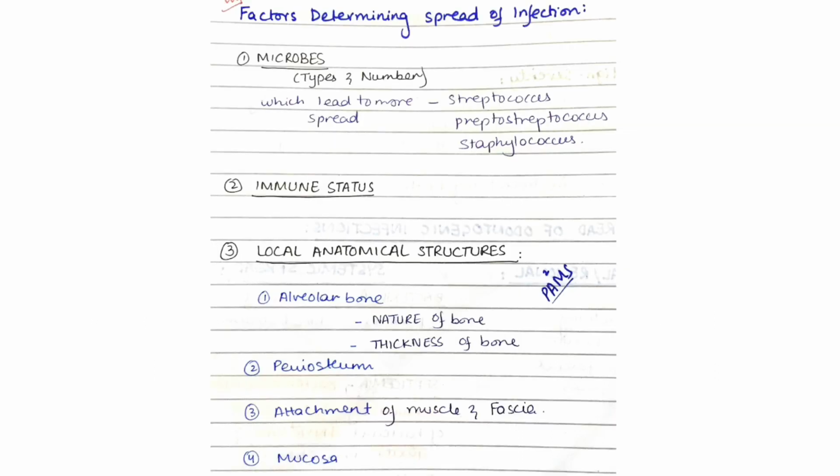That's why. What are the factors that determine the spread of infection? First of all, microbes, types and number of microbes. The microbes that lead to more spread of infection are Streptococcus and Staphylococcus. Then immune status of the patient and local anatomic structures like alveolar bone, thickness and nature of bone, periosteum, attachment of muscle and fascia, mucosa, and skin. These are the factors on which spread of infection depends.